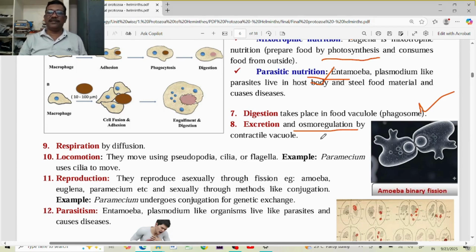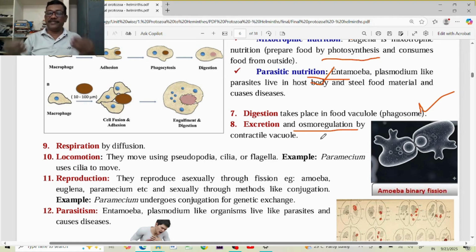So what is this osmotic regulation? It means maintaining the salt balance and the ionic balance in the body. Not only in the human body, but in all animal bodies, the ions and salts should be present in the optimal amount that we require.